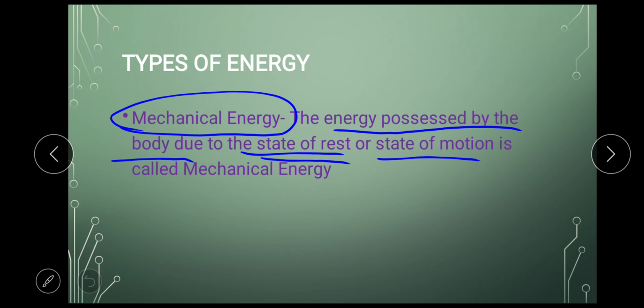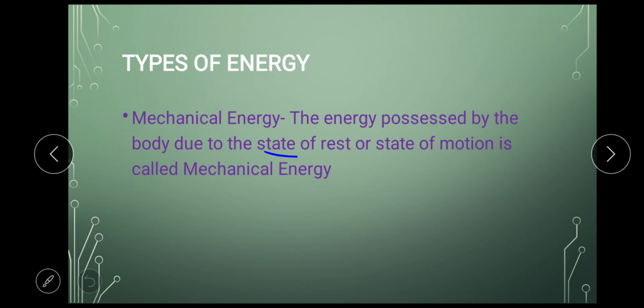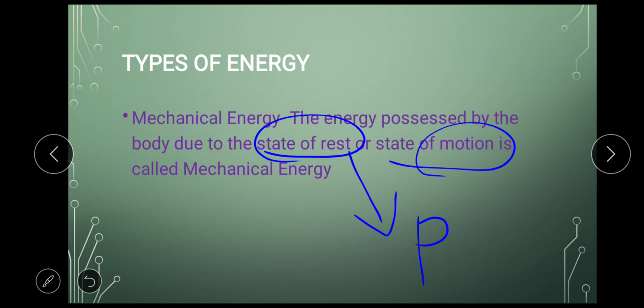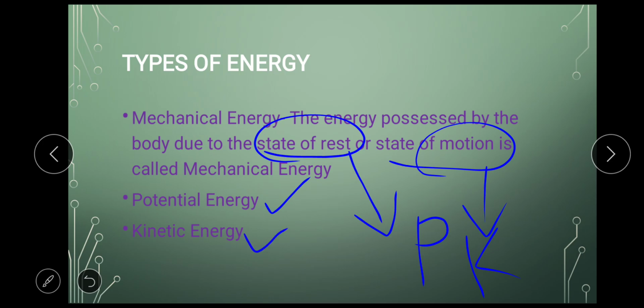But how can an object have energy when it is at rest? You have to understand that when an object is at rest, the energy which it possesses is called potential energy. And when the object is in motion, the energy which it possesses is kinetic energy. So the two types of energy are potential energy and kinetic energy.